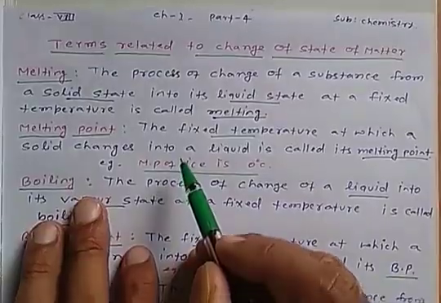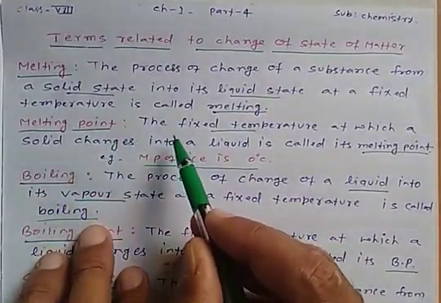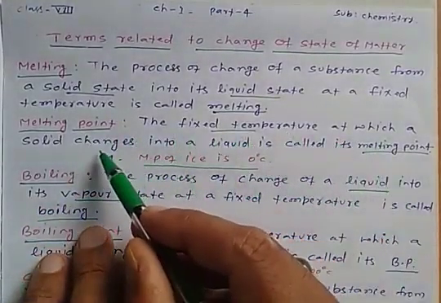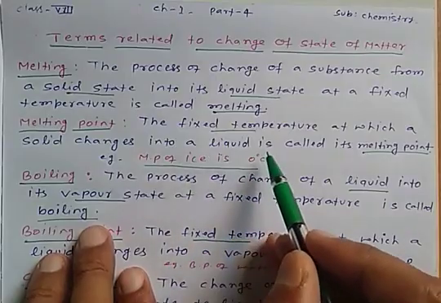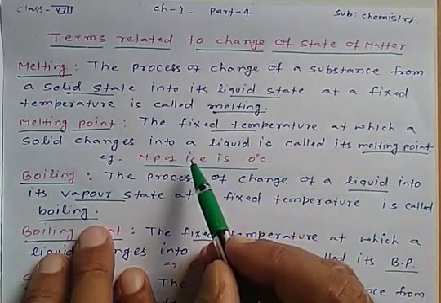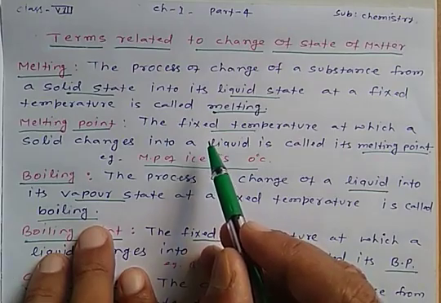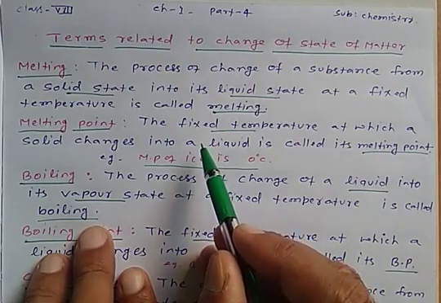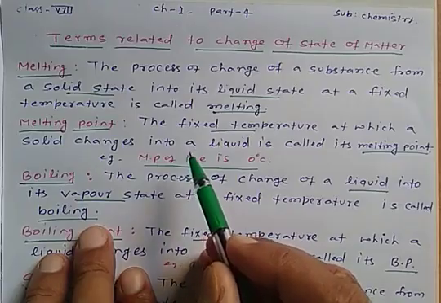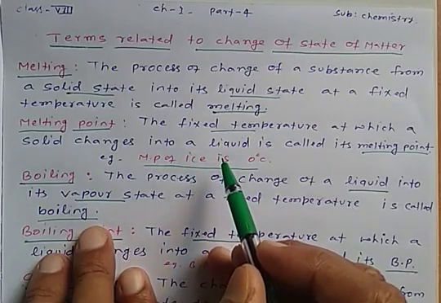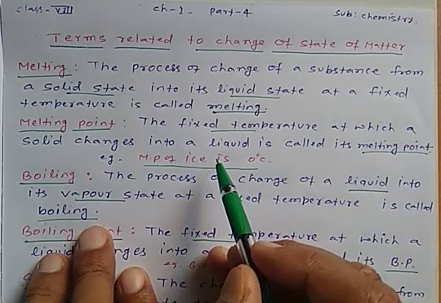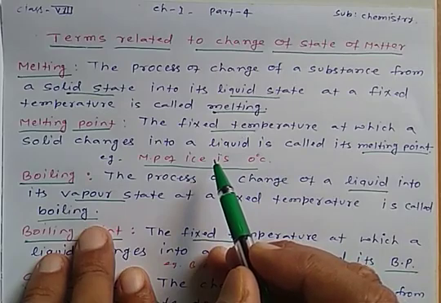Now the next term is the melting point. The fixed temperature at which a solid changes into a liquid is called its melting point. Melting point is a fixed temperature at which a solid changes into a liquid. So take the example of ice again.